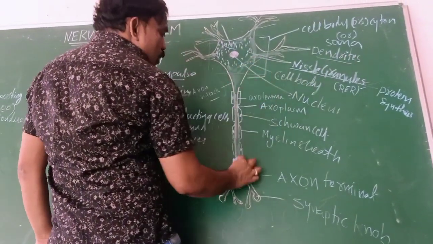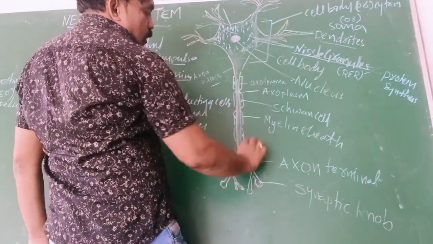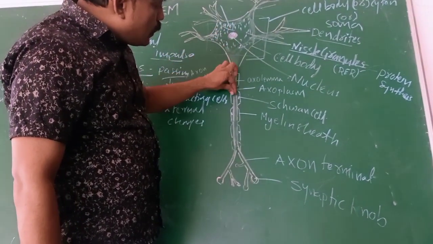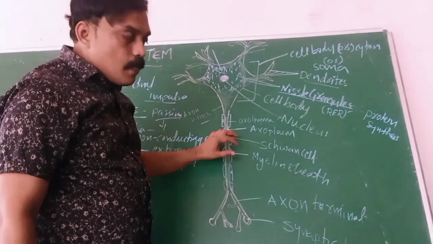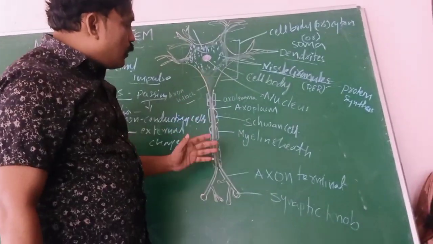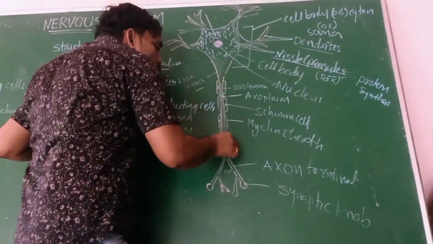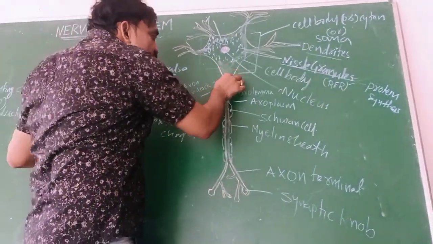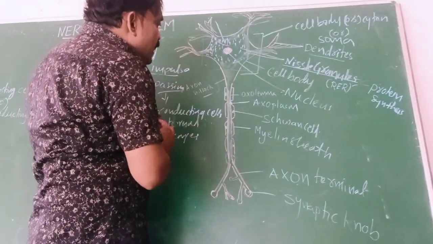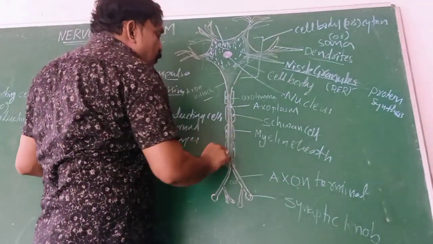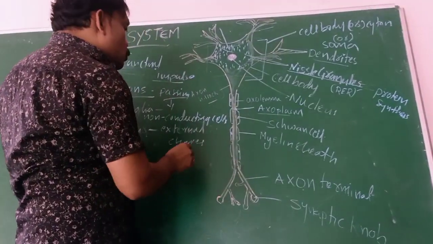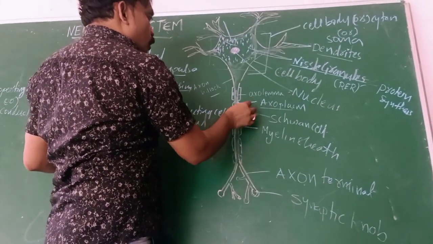After that, there is a long axon. In the axon, the messages pass from the cell body through the axon. Here the axon is a long cylindrical structure. This long cylindrical structure, the axon, is covered with what? Axolemma.